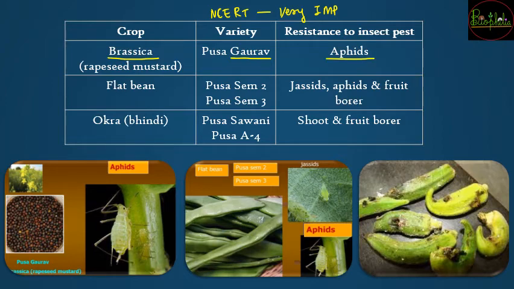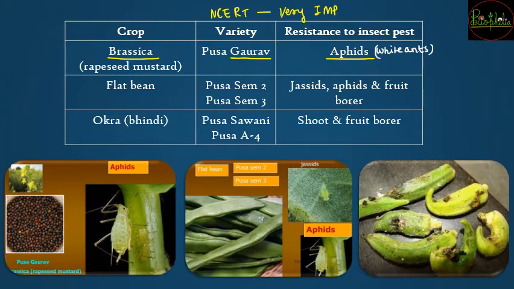So aphids are going to be white ants. These are small white ants, and these ants are going to be insect pests that are going to be around the brassica or the rapeseed mustard plant. So Pusa Gaurav is going to be resistant to insect pests, that is aphids, whereas in the previous table of disease resistance also brassica आया था, but now between the two brassica varieties you should not get confused.